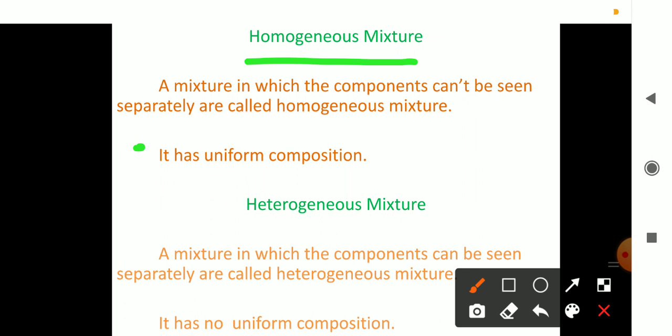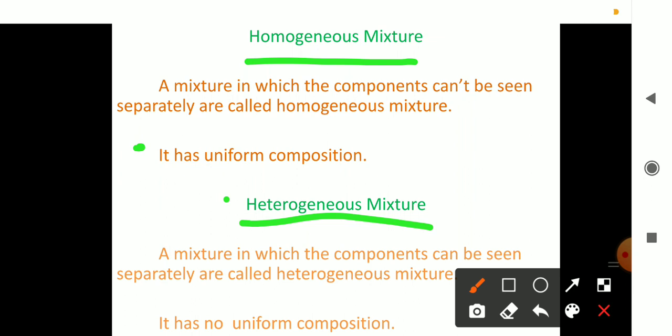Then come to heterogeneous mixture. Okay, let us read the definition of heterogeneous mixture. How is it given? A mixture in which the components can be seen separately. Here what is the meaning of this term? The components can be seen separately, which means the components will be in different physical states, as we saw in the previous case, the mixture of milk and Kellogg's.